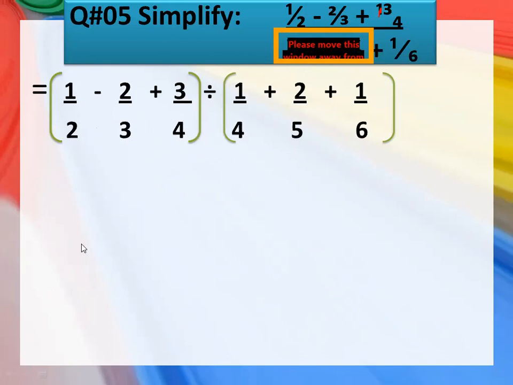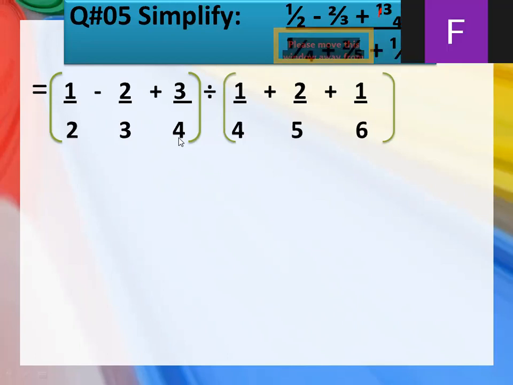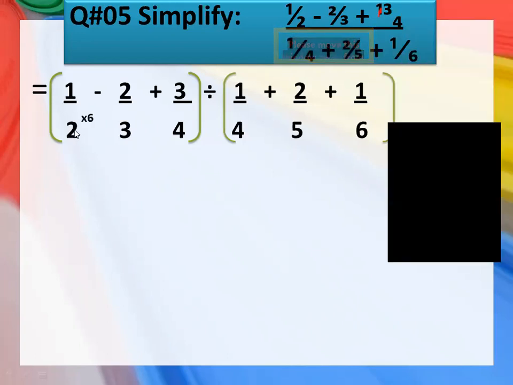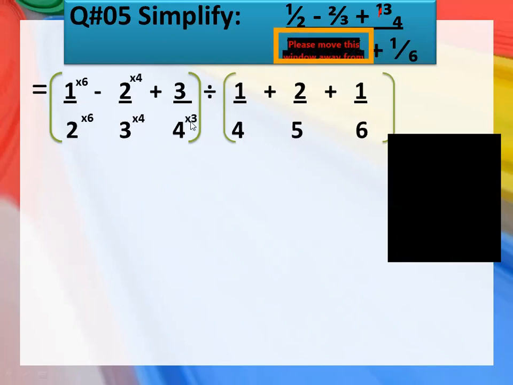How will you make your denominators common here? As you know, for 2, 3 and 4, the common denominator between them is obviously 12. So simply you will write, we are going to multiply this 2 by 6, and then this 1 by 6 as well. Then 3 into 4 will be 12, and 2 into 4. Numerator and denominator both will be multiplied with the same number. Then 4 into 3 will be 12, and 3 into 3 will become 9. Okay, now look here.